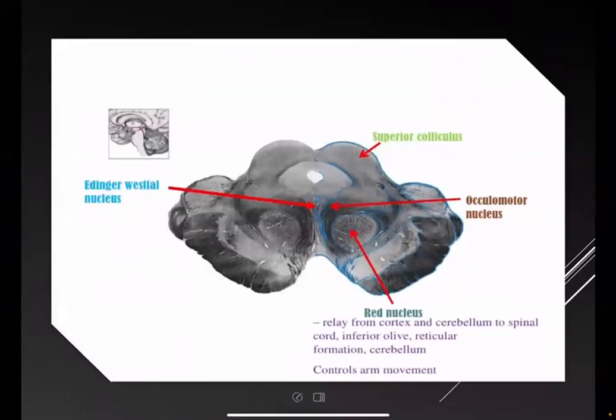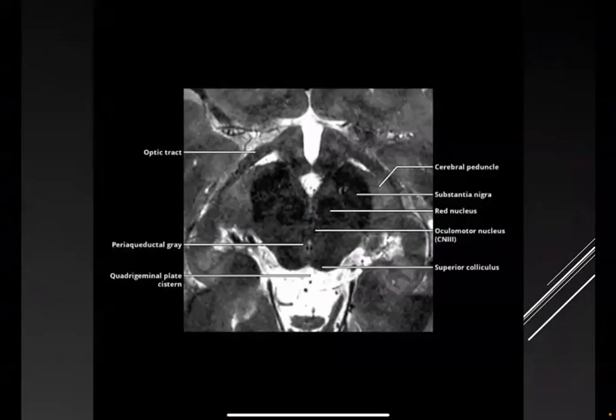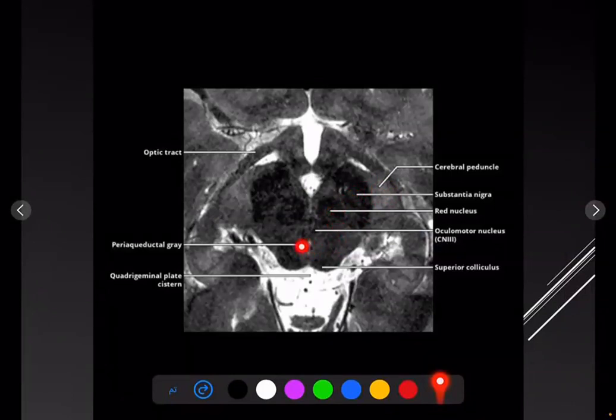This is also a diagram showing the superior colliculi, the aqueduct of Sylvius, and the tegmentum with the red nuclei. This is a T2 MRI image showing the structure of the midbrain. This is the cerebral peduncle, substantia nigra, and red nuclei. Both of them will appear as low signal intensity, and this is the periaqueductal gray matter, and this is the superior colliculi. The midbrain is surrounded by important CSF spaces.